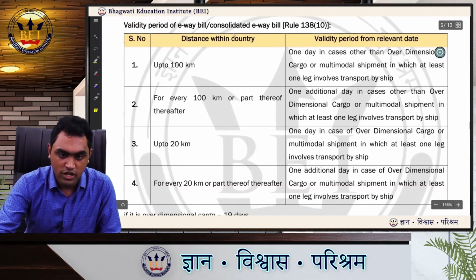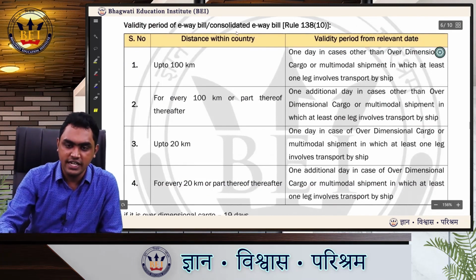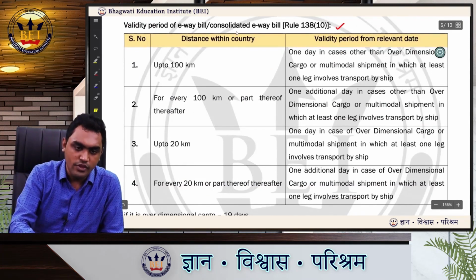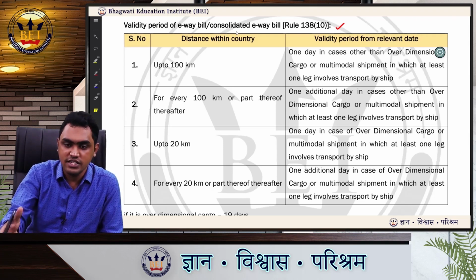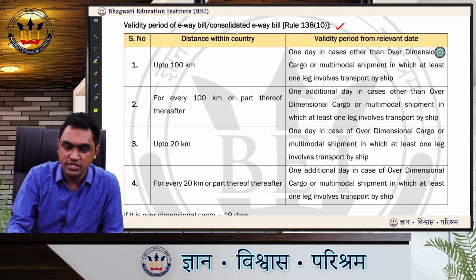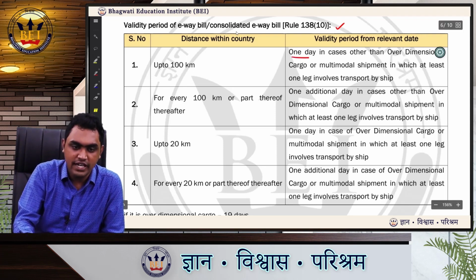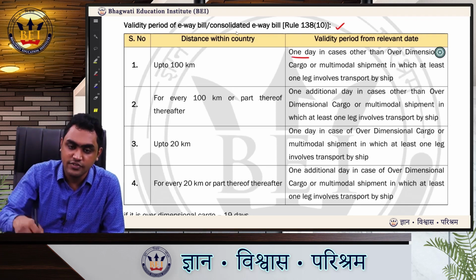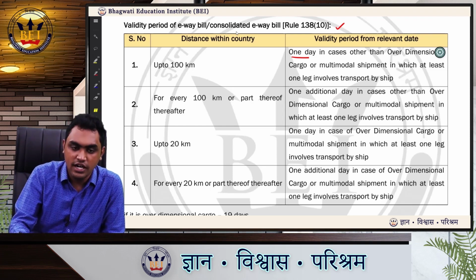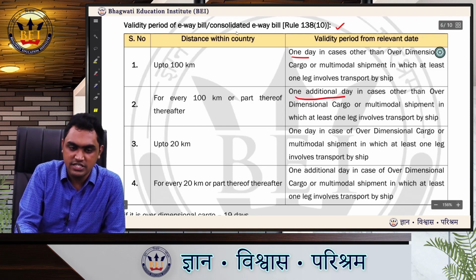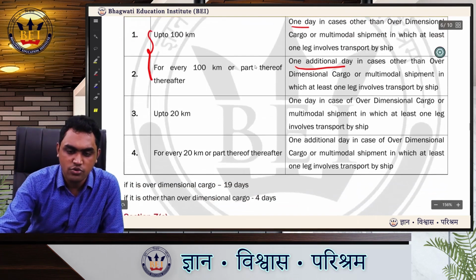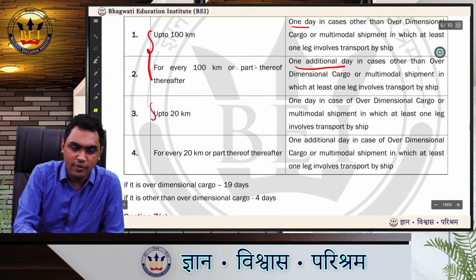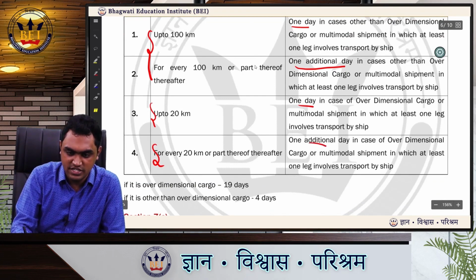So let us see what is the provision given in Rule 138 sub Rule 10. Okay, so it says up to 100 kilometers in case of cargo other than over dimensional cargo, what is the time you get? 1 day. Next, for every 100 kilometers or part thereof thereafter, that means for every additional 100 kilometers you get 1 additional day. This is in case of cargo other than over dimensional cargo. Then if you come to over dimensional cargo, up to 20 kilometers you get 1 day, then for every additional 20 kilometers you get 1 additional day.